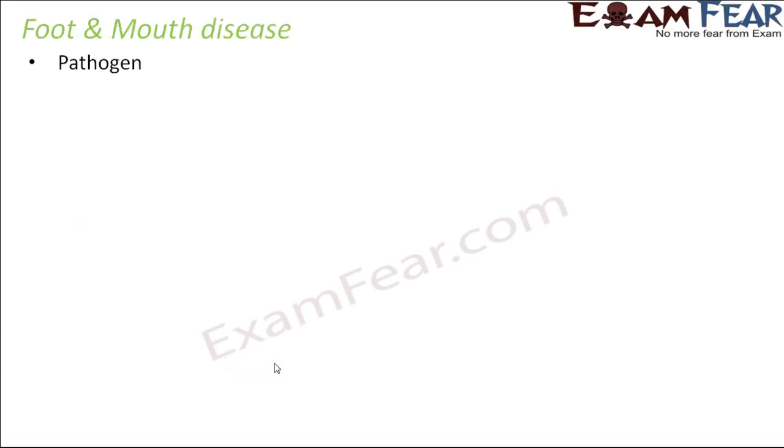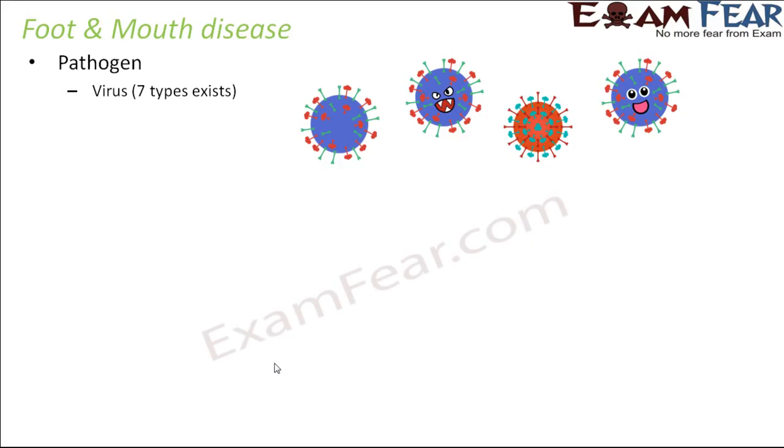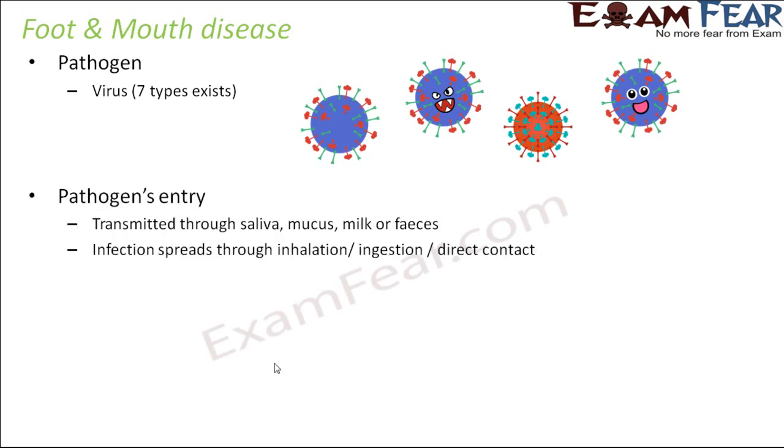Foot and mouth disease. The pathogen involved here is a virus. There is not only one particular virus which causes foot and mouth disease. There are 7 strains of the same virus which can cause the same disease. So if we want vaccination against this disease, we will need to provide vaccination for all 7 types of virus because it is not just one. Now, how does it enter the body? Through saliva, mucus, milk or feces. Through all of these it can enter.